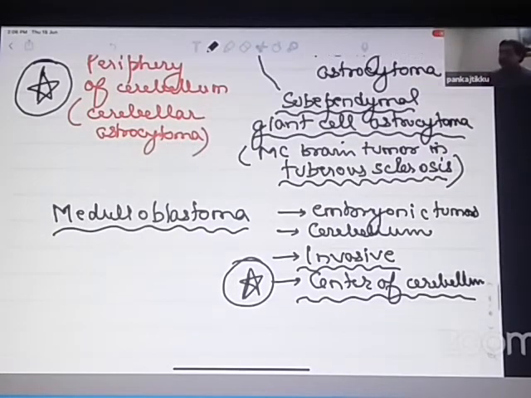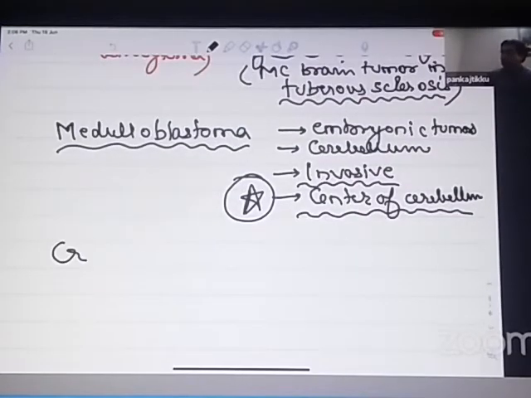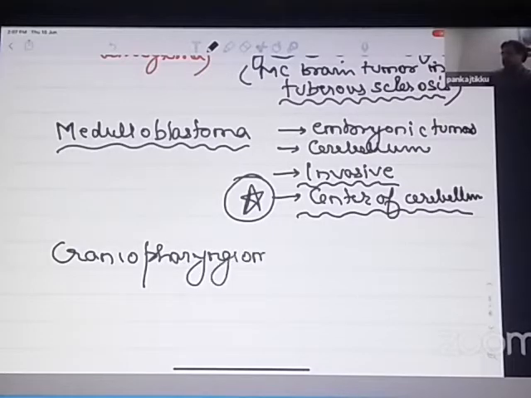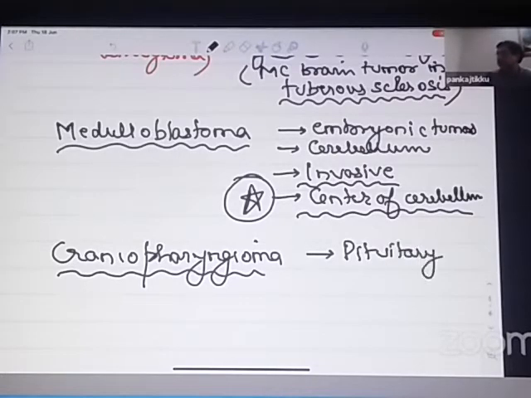There is another brain tumor called craniopharyngioma. Where does craniopharyngioma arise from? Craniopharyngioma usually arises from the pituitary area. It usually arises from near the pituitary stalk.